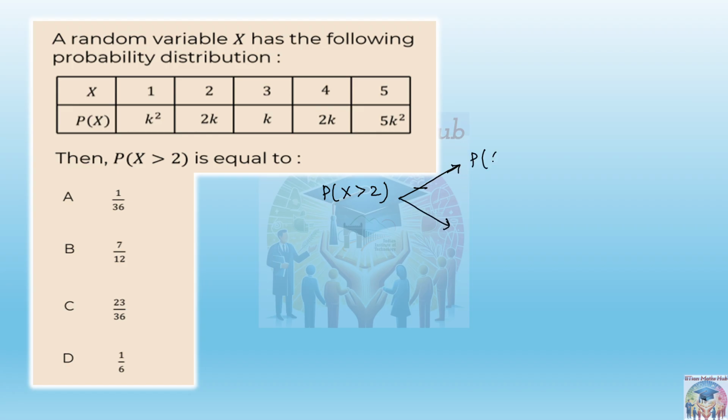Either you can say x greater than 2 means we will get probability at x is equal to 3, probability at x is equal to 4, plus probability at x is equal to 5. Or you can simply say you subtract probability at x is equal to 0 from 1, plus probability also 1, then you will be getting all the probabilities. Is that clear? So now can you quickly solve it and tell me what is the value of k you are getting?